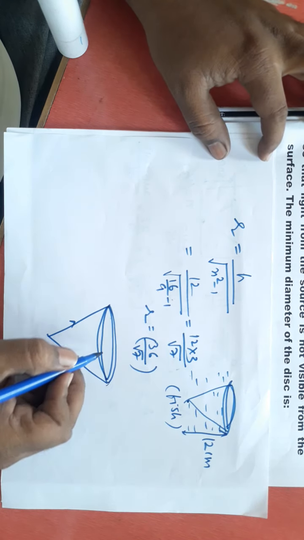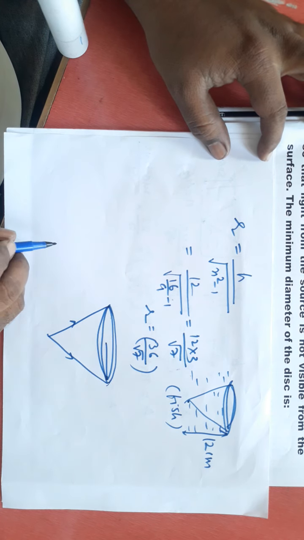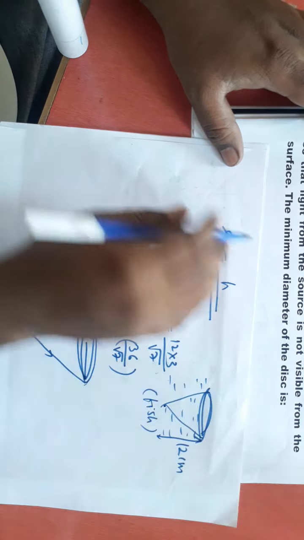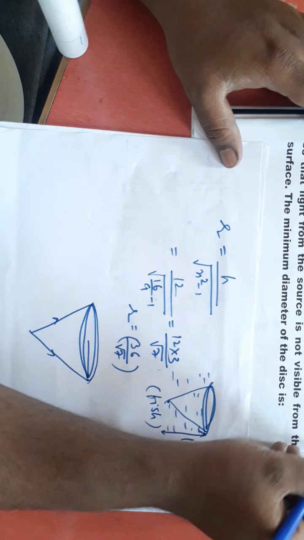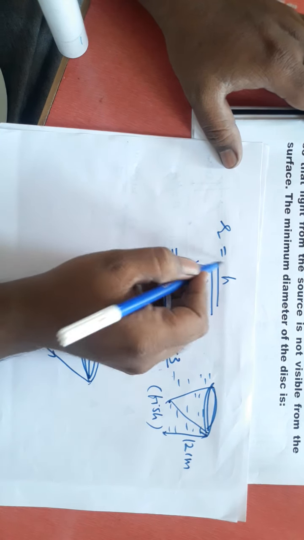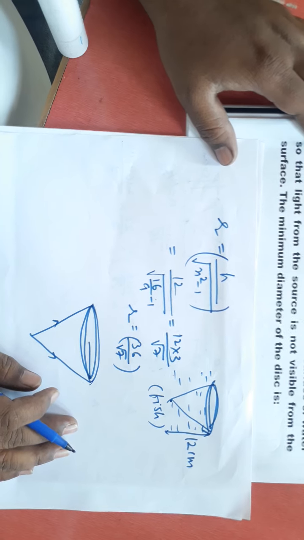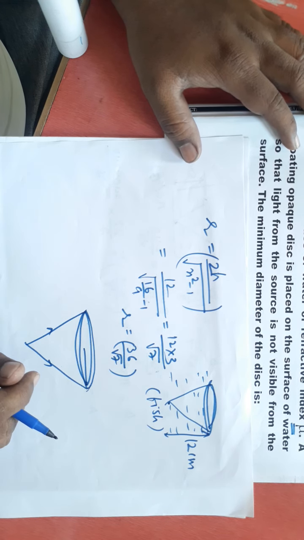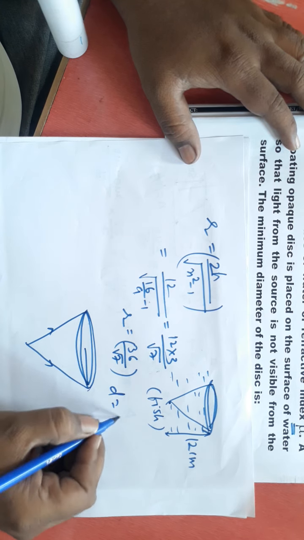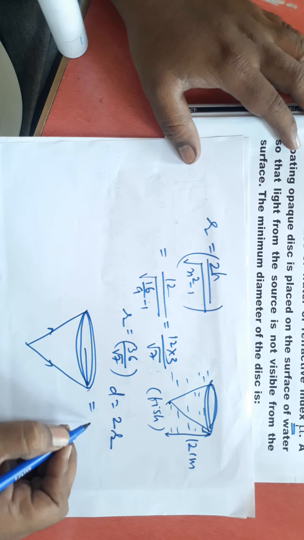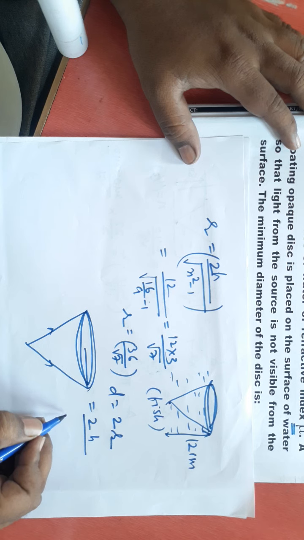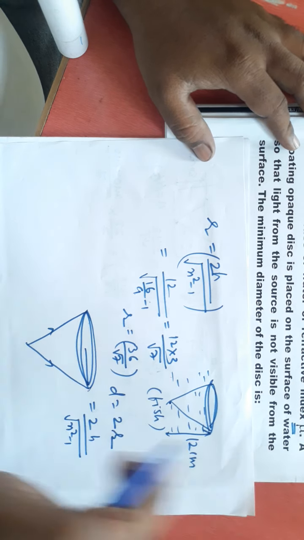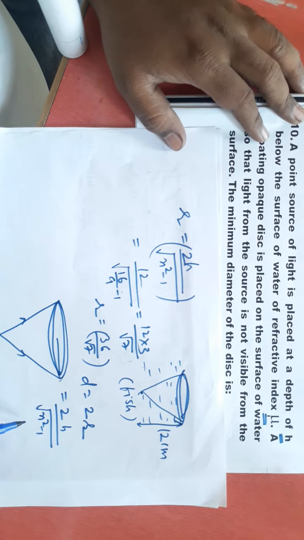You find the radius. The refractive index is given and the depth h is given. This is the radius. If you multiply this radius by 2, it will give the diameter. Thus diameter is equal to 2 times the radius, then 2 times h divided by root of n square minus 1. N they have given as mu, so take it as mu.